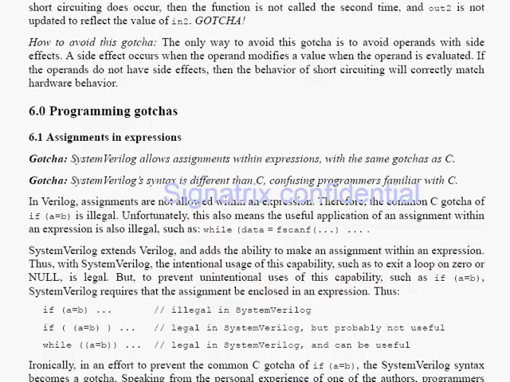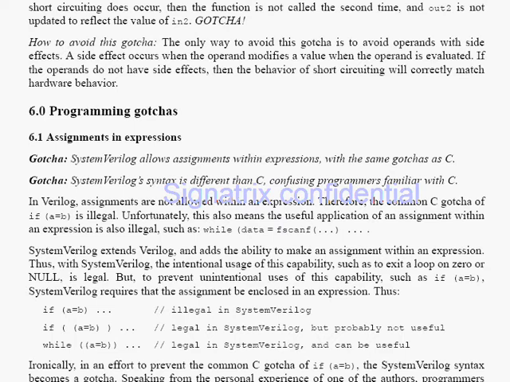Expressions. SystemVerilog allows assignments within expressions with the same gotchas as C. Okay, so they're telling us SystemVerilog syntax is different than C, confusing programmers familiar with C. Suppose you are migrating from C to SystemVerilog. During that time, SystemVerilog syntax is somewhat different than C. So already when you're migrating from C to SystemVerilog, you may get some confusion.